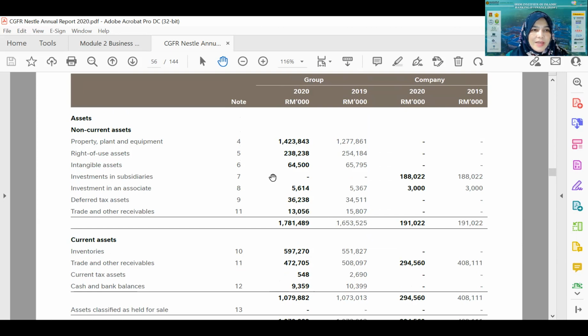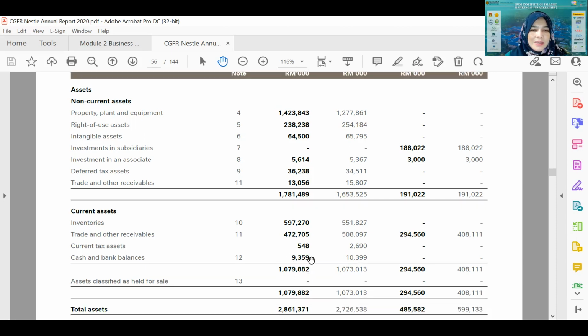9 million, right? And then they also have investment in subsidiary. All those are something to do with the amount of money they have. But of course, that is invested, while this is the cash and bank balance, 9 million. Let us see whether this is the final figure reported in the cash flow, because this is what is available in the bank of Nestle. They have 9 million in cash. So let us see whether the cash flow statement finally reports this 9 million.